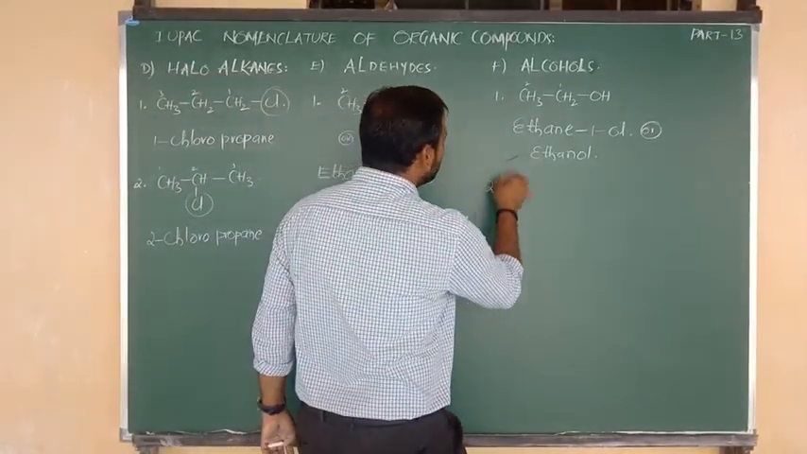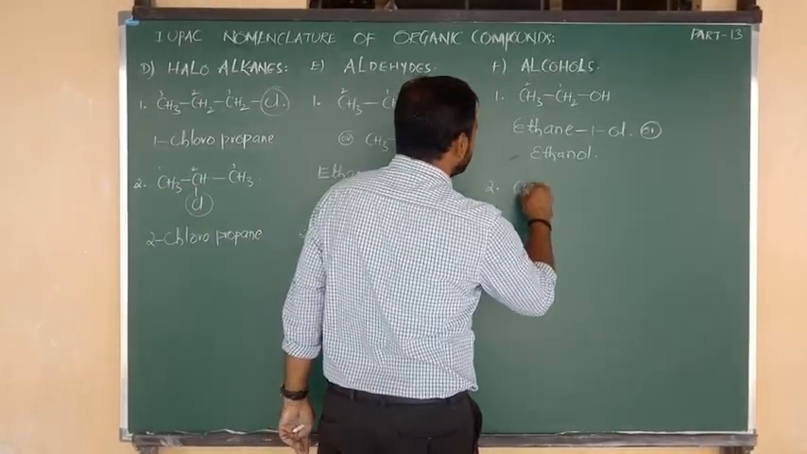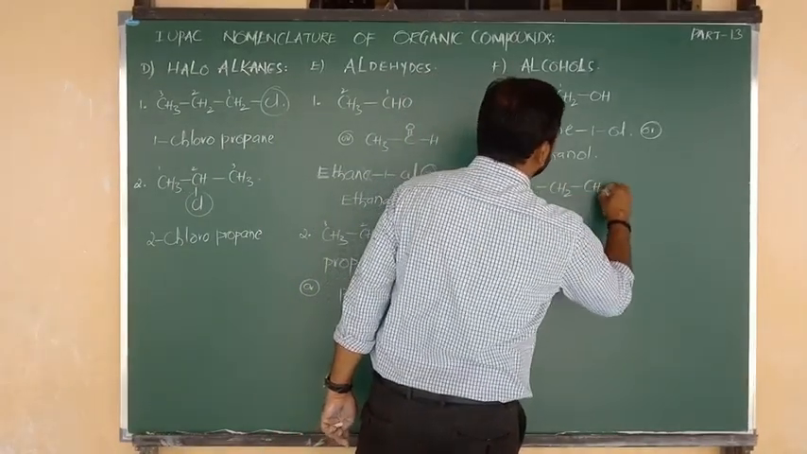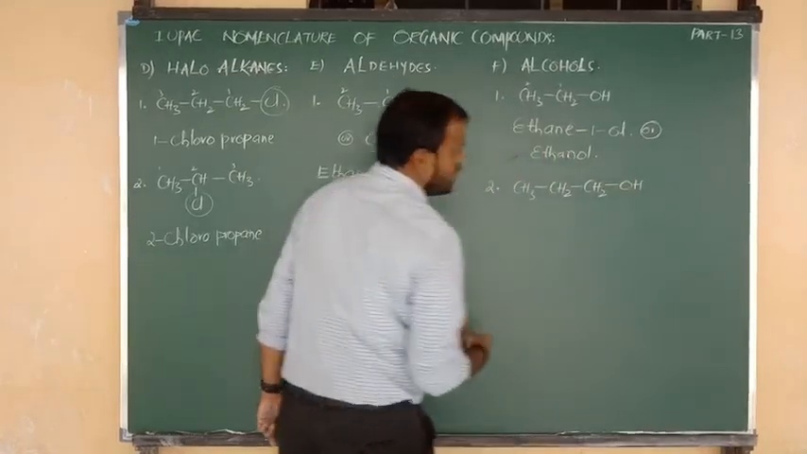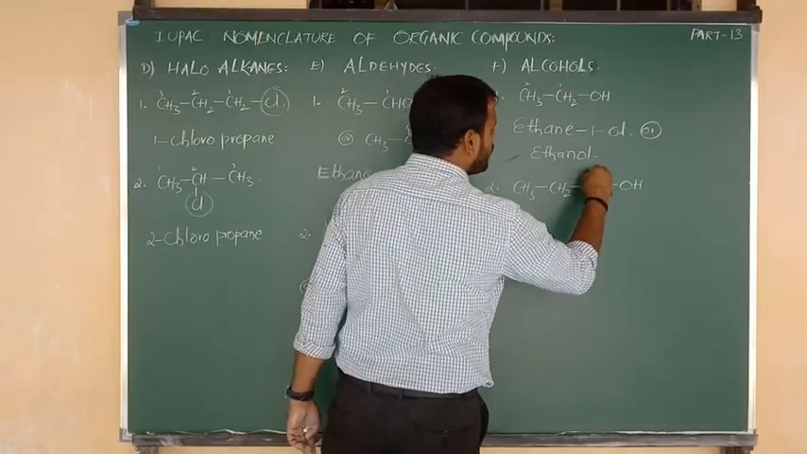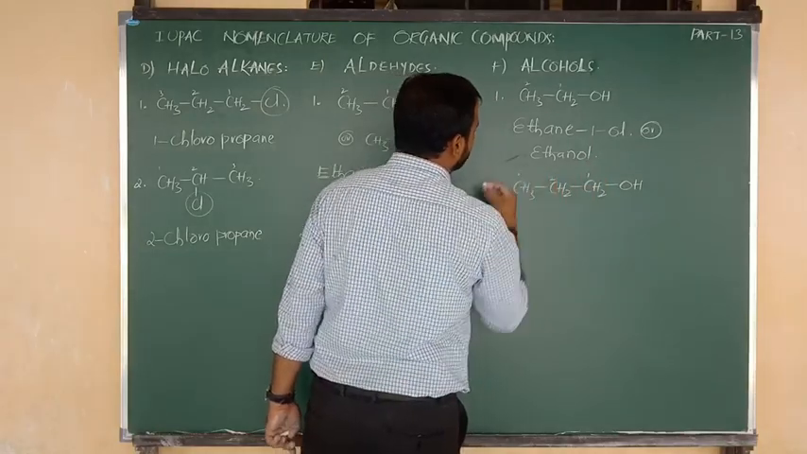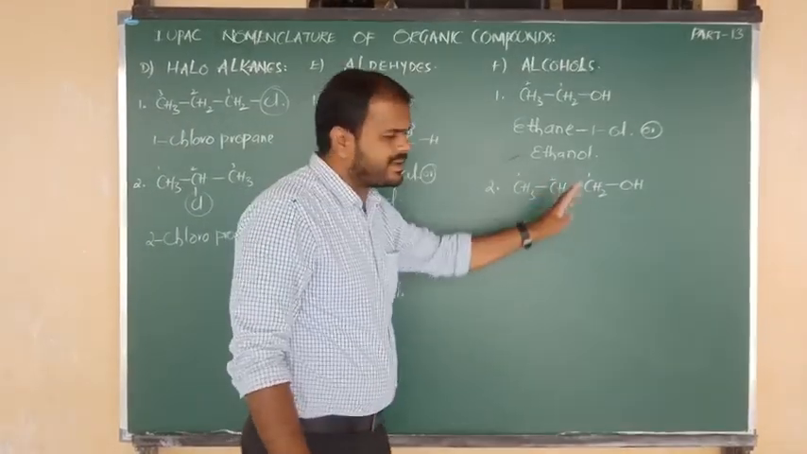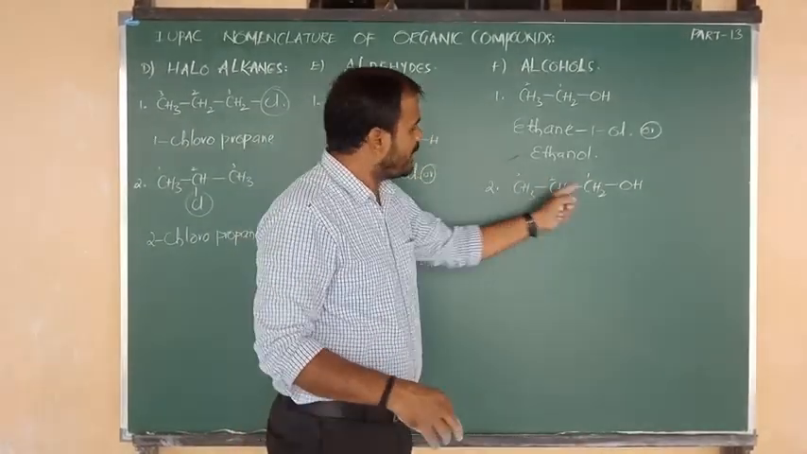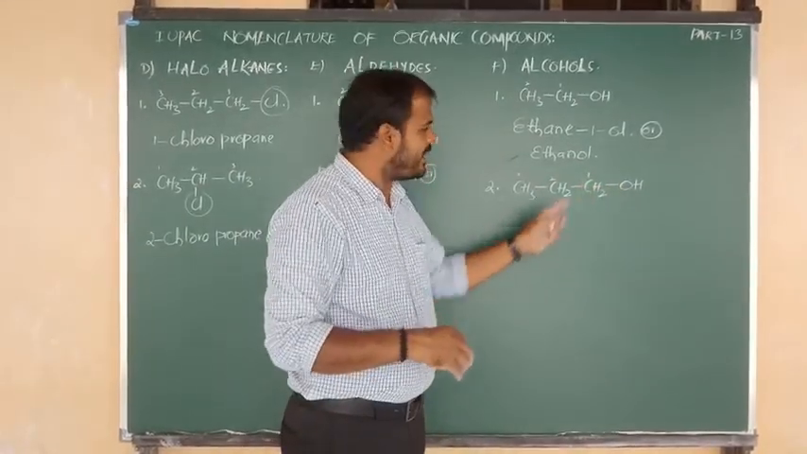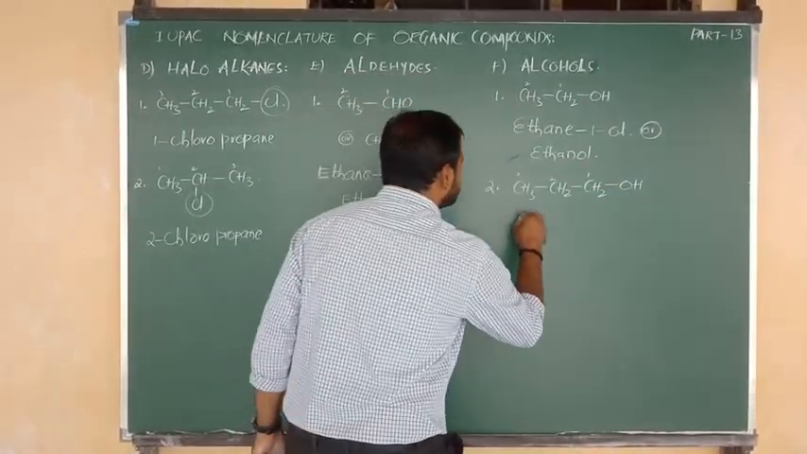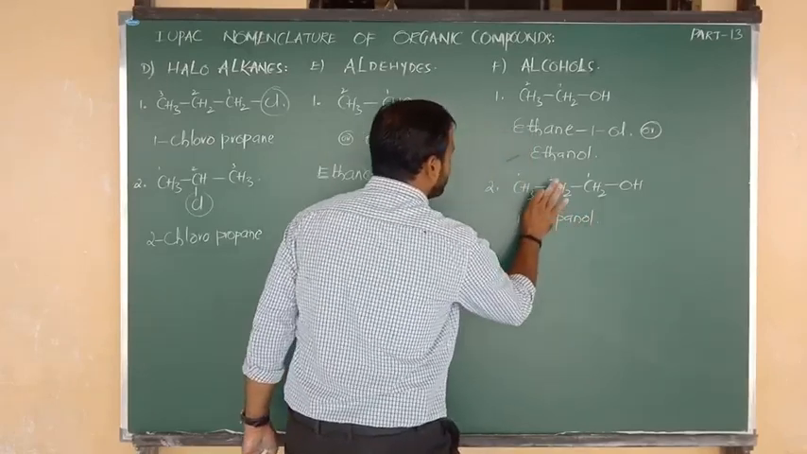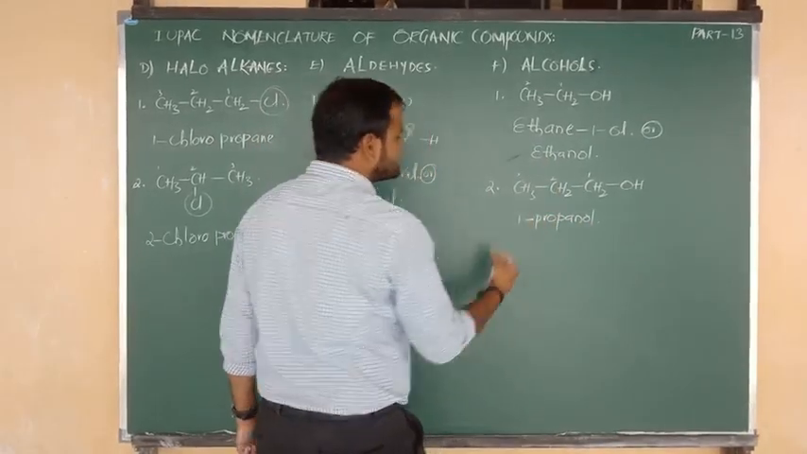Another example I am going to consider. Suppose the compound is CH3 bonded to CH2, again bonded to CH2, connected to OH. Again the OH group is the alcohol functional group. It is the number 1 carbon, number 2 carbon and number 3 carbon. 3 carbons means the root word is prop, and all have single bonds, ane. So prop, ane, and 1 connected to ol. Propane-1-ol, or the short name, one propanol, or simply propanol.